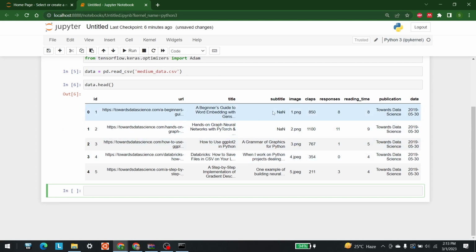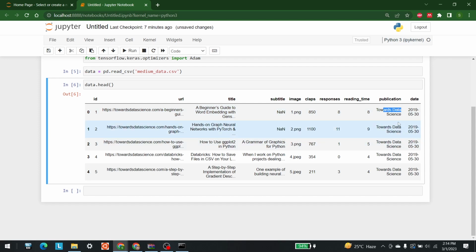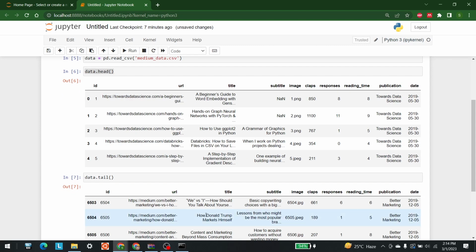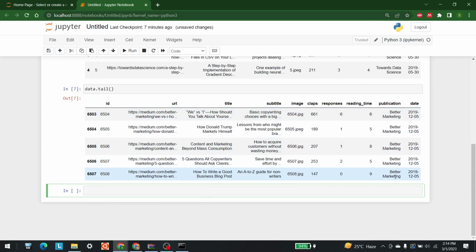URL, title, whether subtitles were available or not, image, claps, responses, reading time, publication, through which we did the publication. So let's write tail here and run this again. As you can see, the publication, reading time, all of these change with head or tail. So what is the next step?